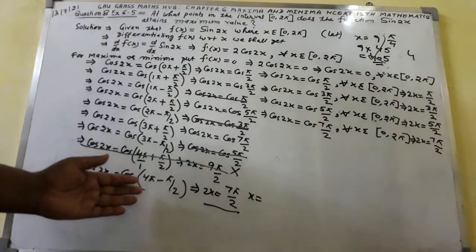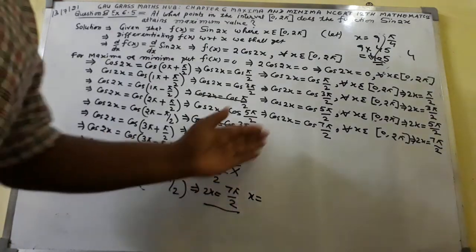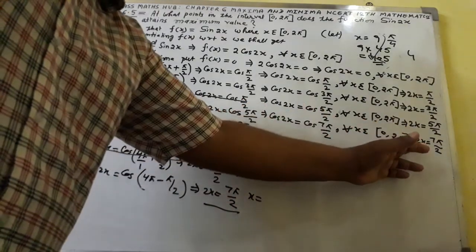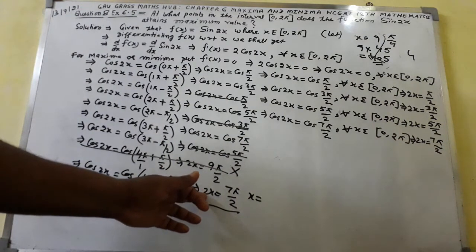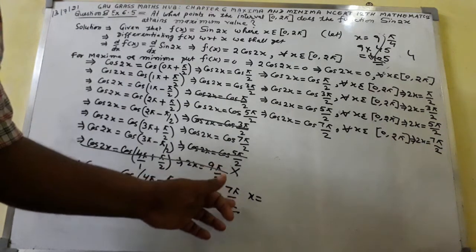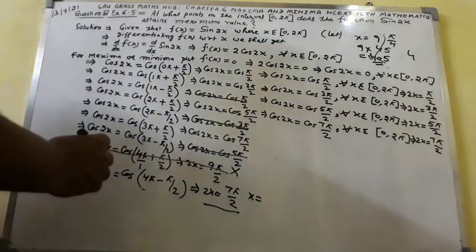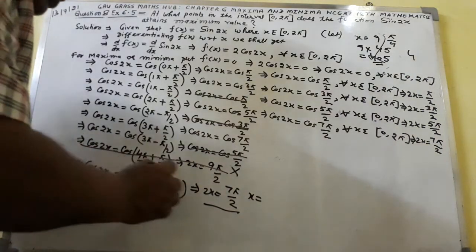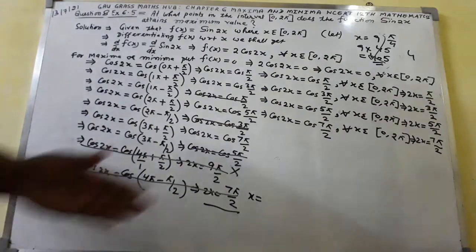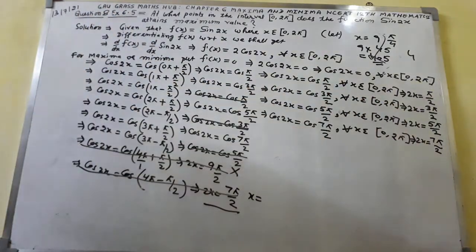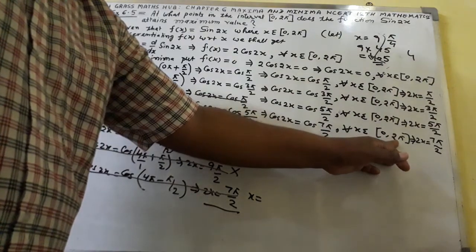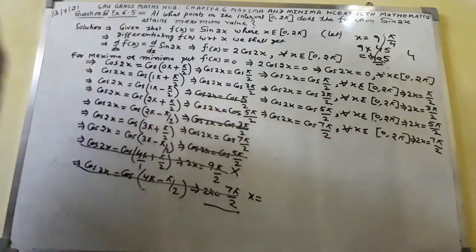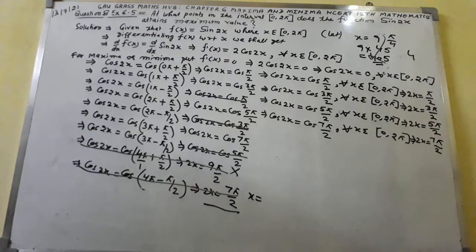So this is valid, but repeated here as I have already taken 2x equal to 7 pi by 2. Here we have got 2x equal to 7 pi by 2. This means that this is being repeated will be considered. This will be the last limit, that will be the maximum value of x comes out to be 2 pi. So this thing you have got.